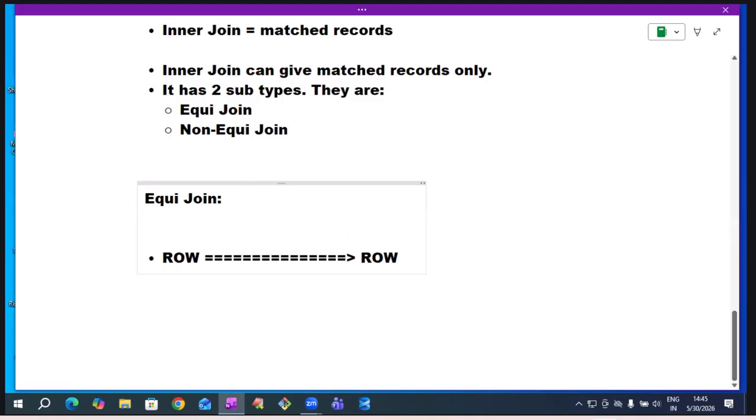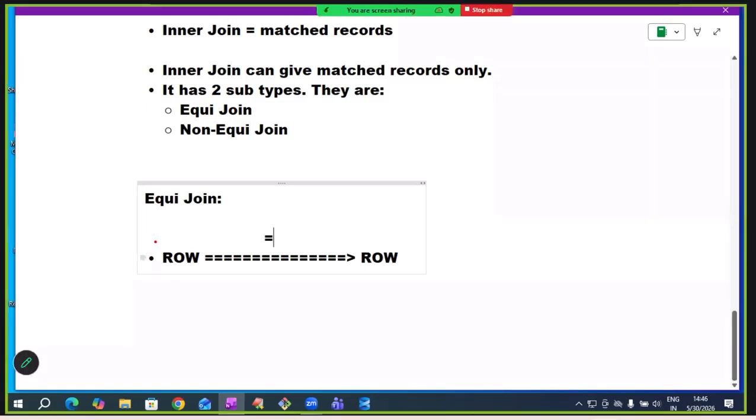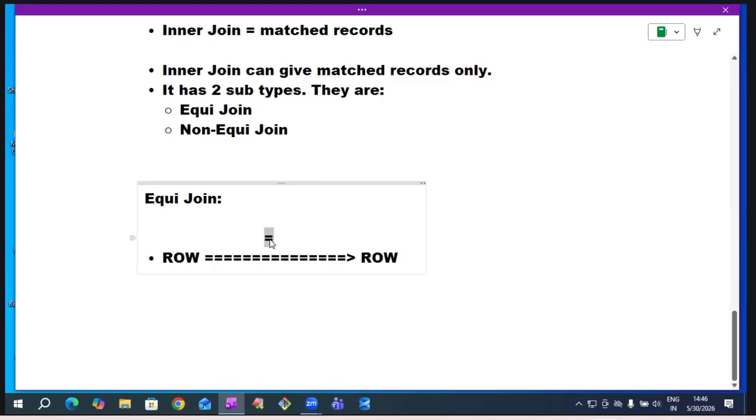If this join operation is performed based on an equality condition, that is equijoin. Suppose I use greater than, non-equijoin. If I use less than, non-equijoin. Other than equal means non-equi. Equal means equi.